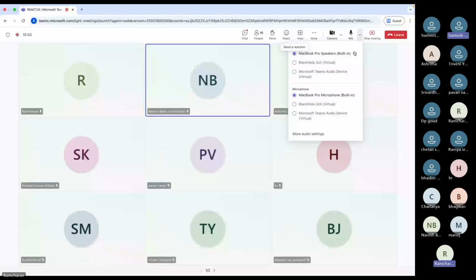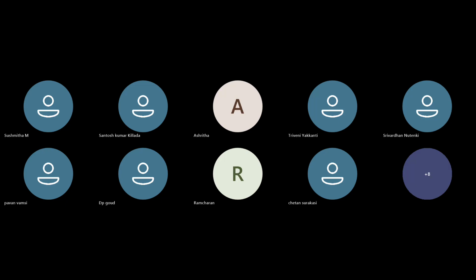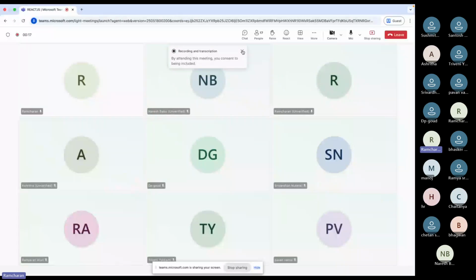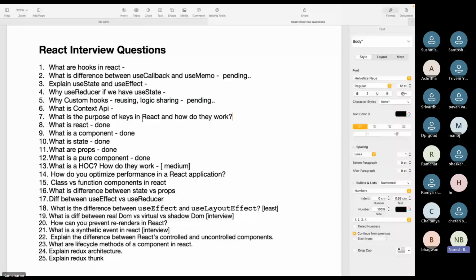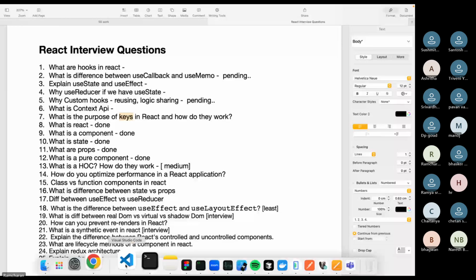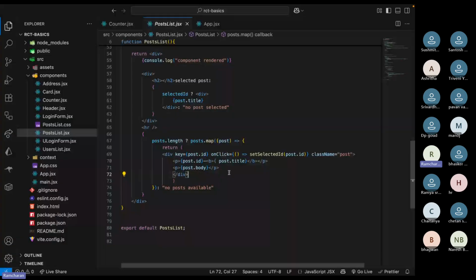Okay. Yes, Ram. So what I was explaining when you lost me, this keys, yes. So what is the purpose of giving keys in React? In the project, what I'm telling is, we provide keys for React to understand. For example, currently we are only mapping the list here, right?